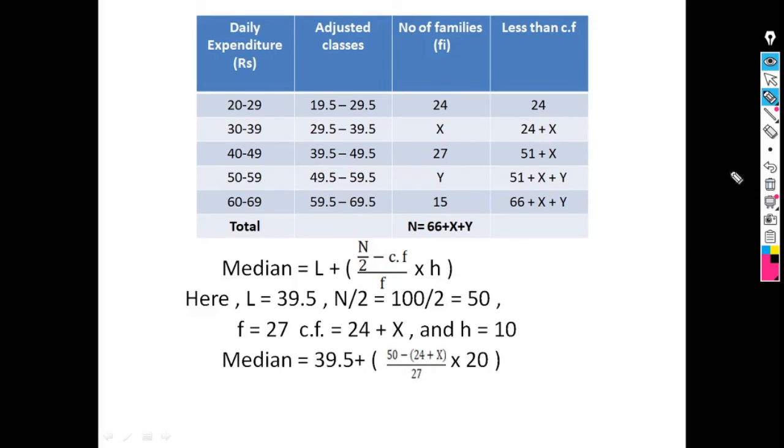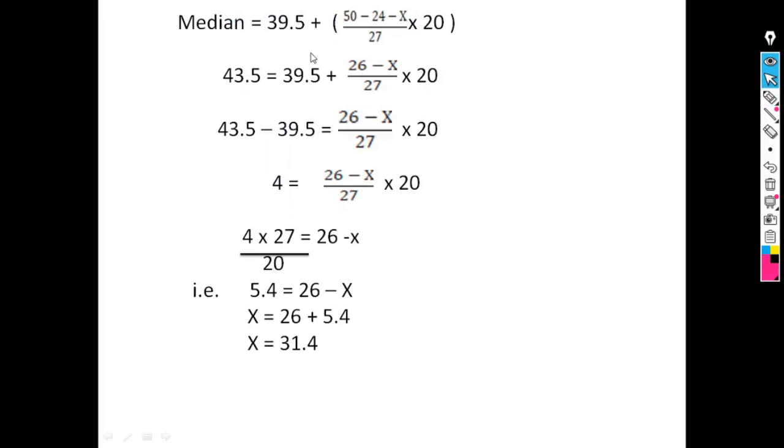Now just calculate this equation. Median is equal to 39.5 plus (50 minus 24 minus x) upon 27 into 10. The median is already given, that is 43.5.